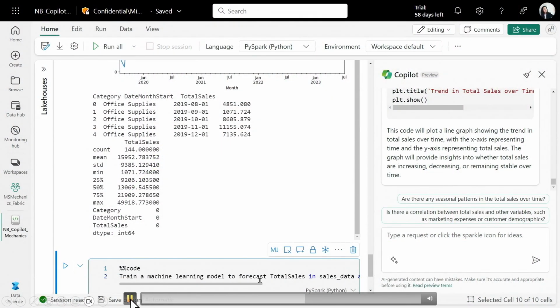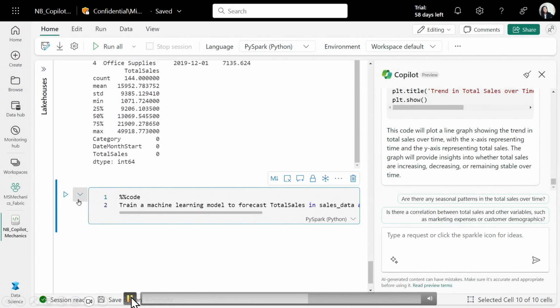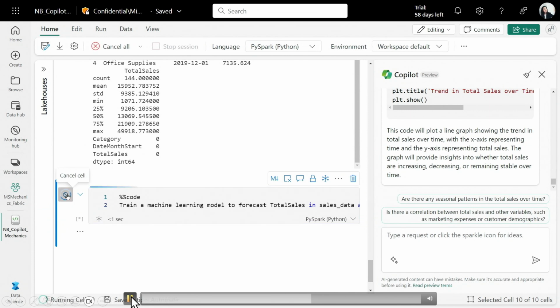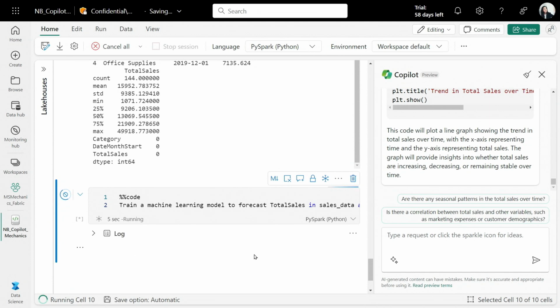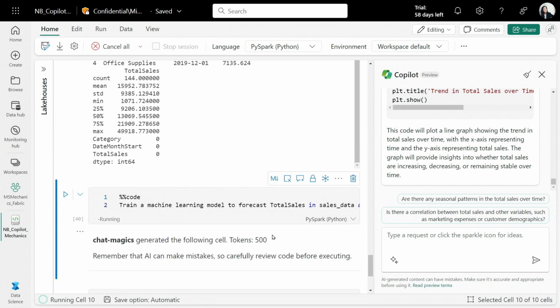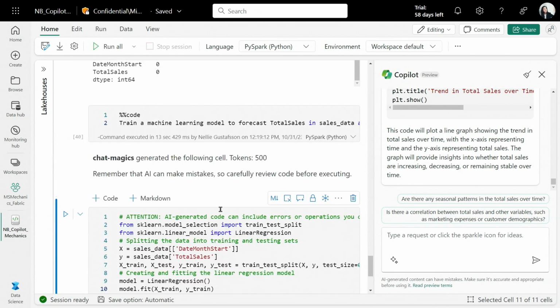So what happens when you run these type of commands, these magic commands, chat magic commands in the cell, and we have more of them. We also have %%chat, there's commands to fix errors, etc. You can see that Copilot is now going to generate a code cell right below. So the pattern is slightly different, but the concept is essentially the same. Copilot is helping you along, proposing code. You can choose to execute that.